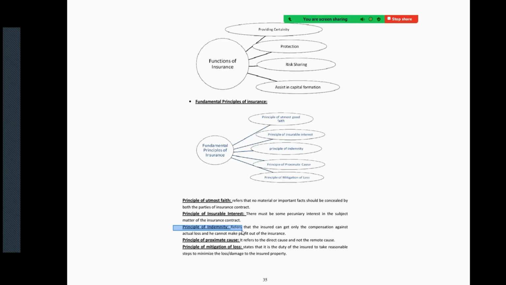Indemnity, principle of indemnity. What is the meaning? It refers that the insured, who is getting the help from the party. Like I am buying the car, I am entering into a contract with another party so that I can get the help from that party. So I am the insured. Insured can get only the compensation against actual loss and he cannot make any profit out of the insurance. Principle of proximate cause. It refers to the direct cause and not the remote cause.